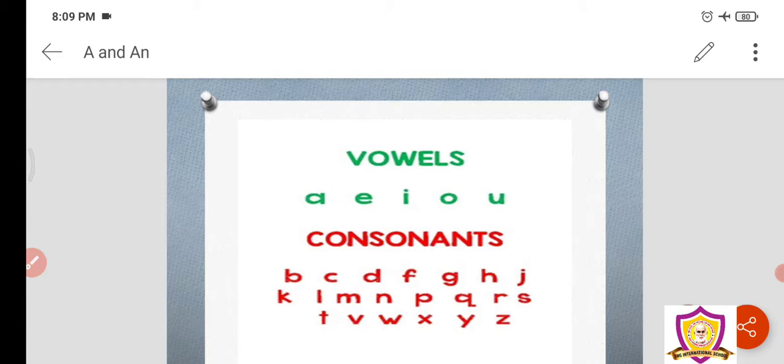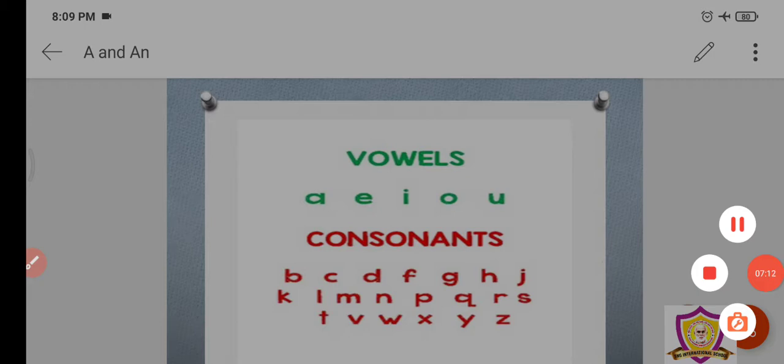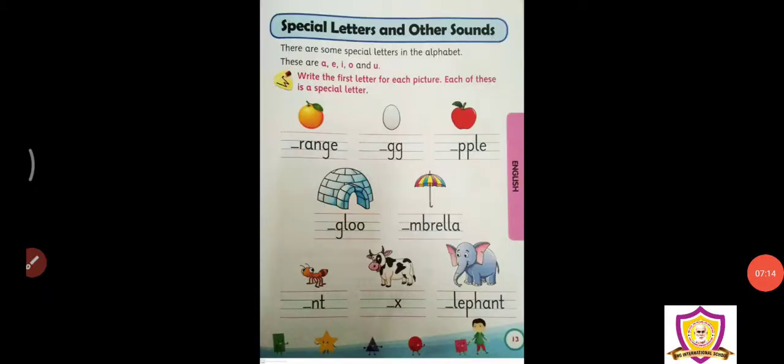Okay, now moving on to your page number of your book. It is page number 13 of your Oxford Advantage book number 1. Okay, special letters and other sounds. There are some special letters in the alphabet and these are A, E, I, O, U. Write the first letter for each picture of these. Each of these is a special letter.